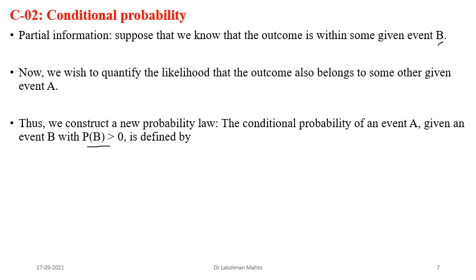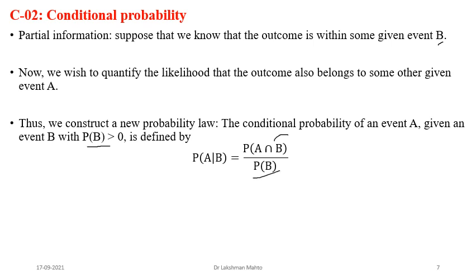The probability is greater than 0. Then the conditional probability of the event A, that means how much of A is happening due to B, we define it this way, and we call it conditional probability. That means the conditional probability of A given B we define by how much of A is happening in B. How? I'm saying the chance of A happening in B divided by the probability of B.